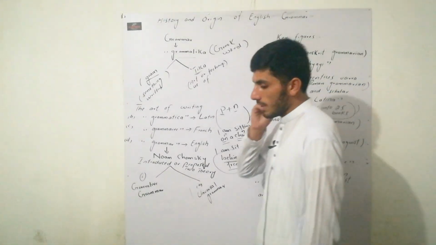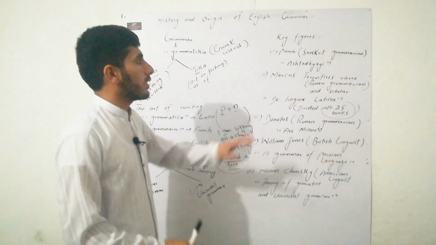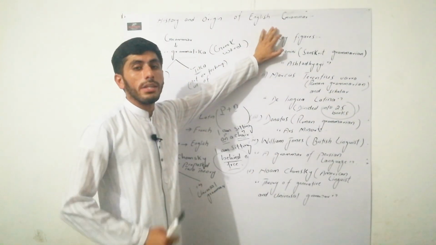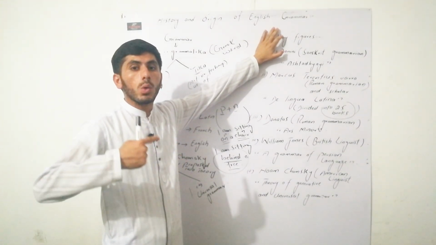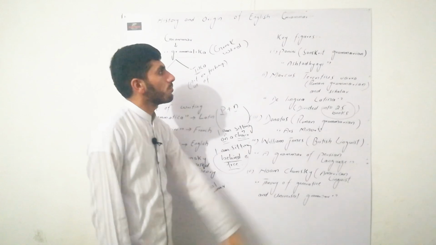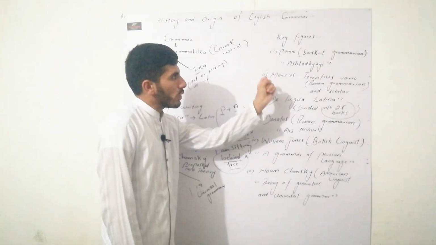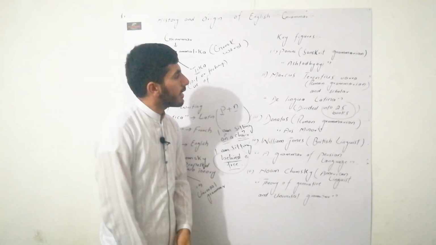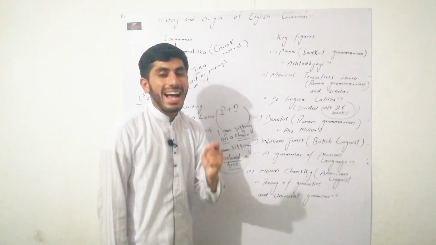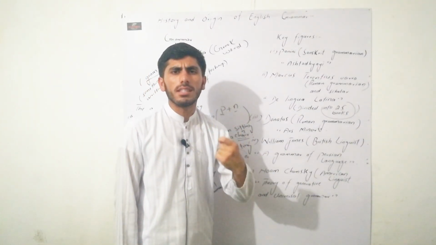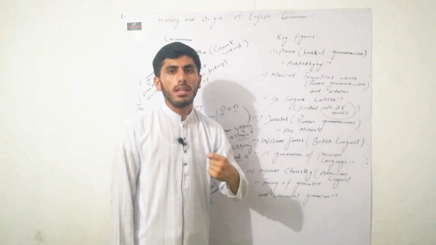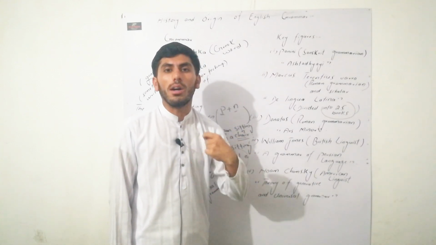So it's all about universal grammar. Now the second thing is who are the key figures, who are the prominent writers who worked in the background of grammar. The first one is Panini. Panini was a Sanskrit grammarian. A grammarian means a person who is an expert and specializes in the study of grammar.